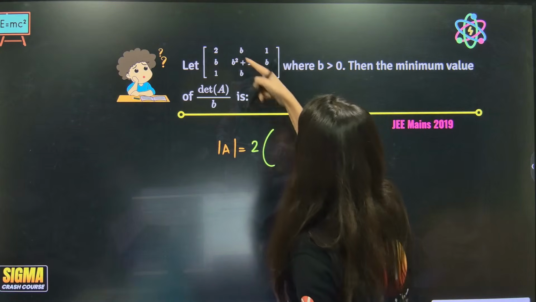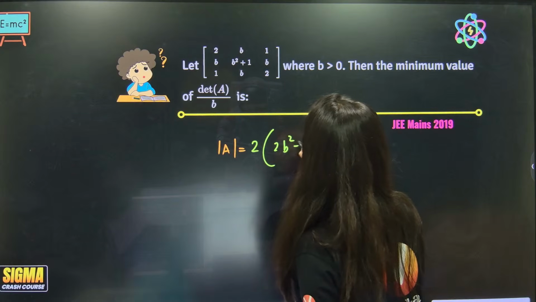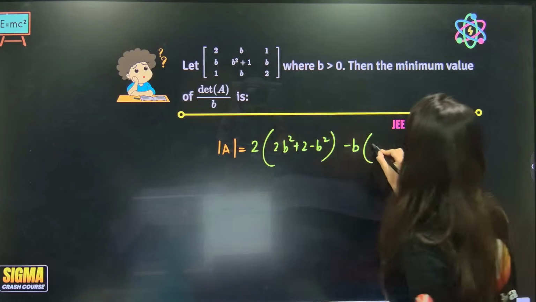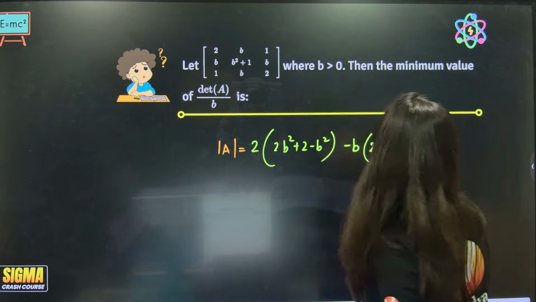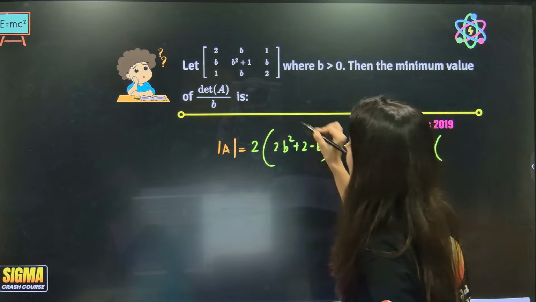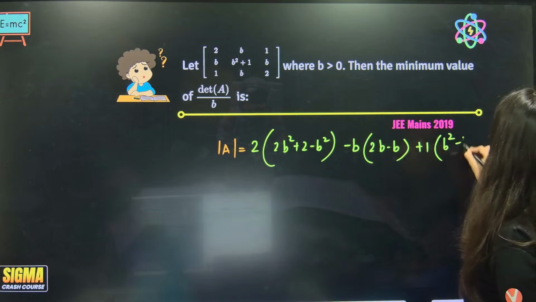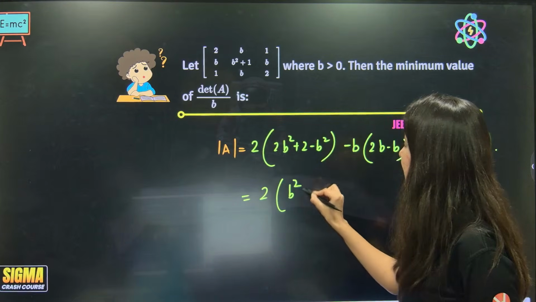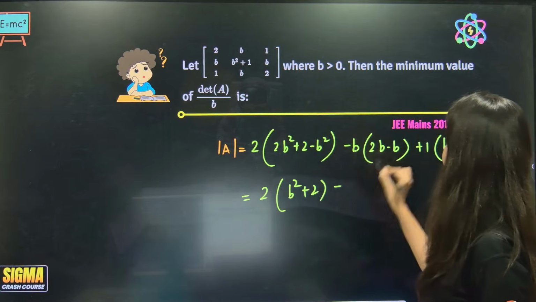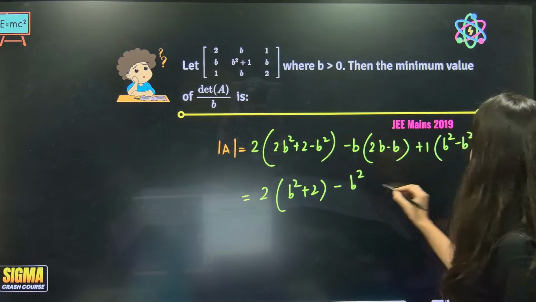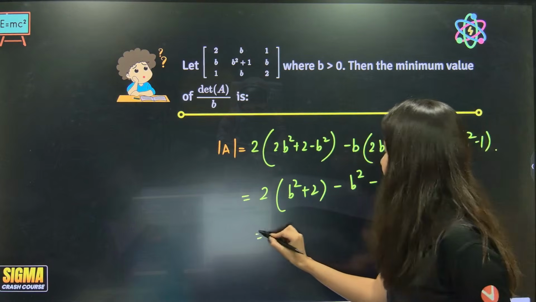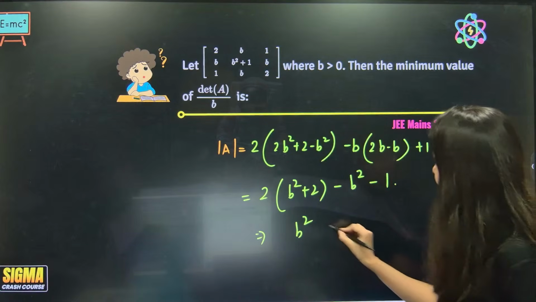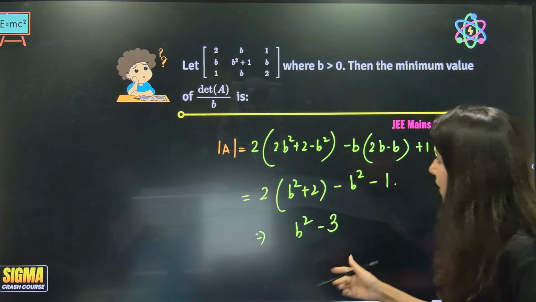2 times this, 2b square plus 2 minus b square. Minus b is right here, 2b minus b. Plus 1 is right here. And this is b square minus b square minus 1. Correct or not? Yes, this is your determinant. Now this is 2 times b square plus 2. Minus this is b into b square, and b square cancel, minus 1, so minus 1. So now this is 2b square minus b square, b square 4, 2 to the 4 minus 1, 3, minus 3. Whole up, this is determinant A.